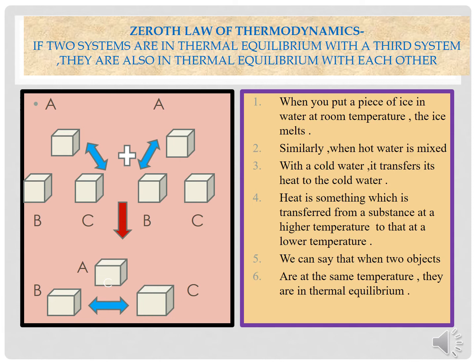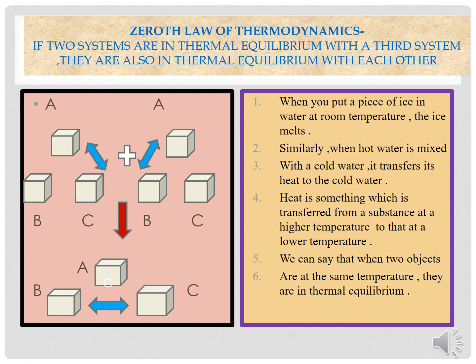Similarly, when hot water is mixed with cold water, it transfers its heat to the cold water. Heat is something which is transferred from a substance at a higher temperature to one at a lower temperature. Therefore, we can say that when two objects are at the same temperature, they are in thermal equilibrium.